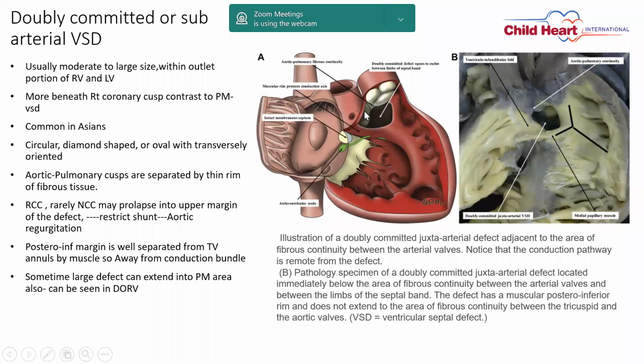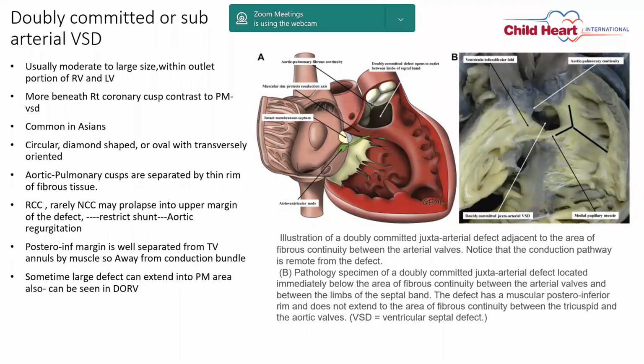As the parietal band of the septum marginalis separates it from the membranous area, the conduction tissue is far from the VSD. But sometimes you will see the subarterial VSD with an extension to the perimembranous area also. So you should be very much oriented about the anatomy when you are dealing with a large subarterial VSD.